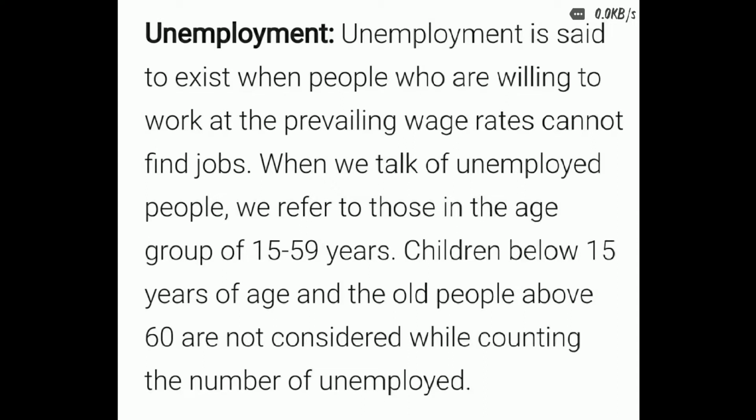These are the types of unemployment. In seasonal unemployment, for example farmers, when there is no crop season, they don't have any work. So they come under seasonal unemployment. So this was our whole chapter.